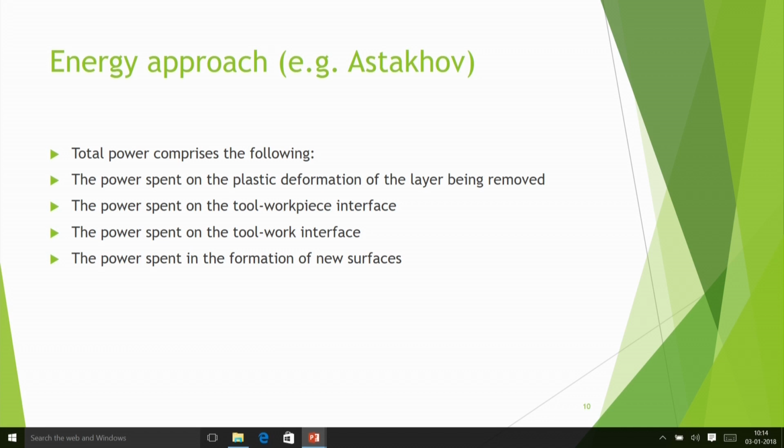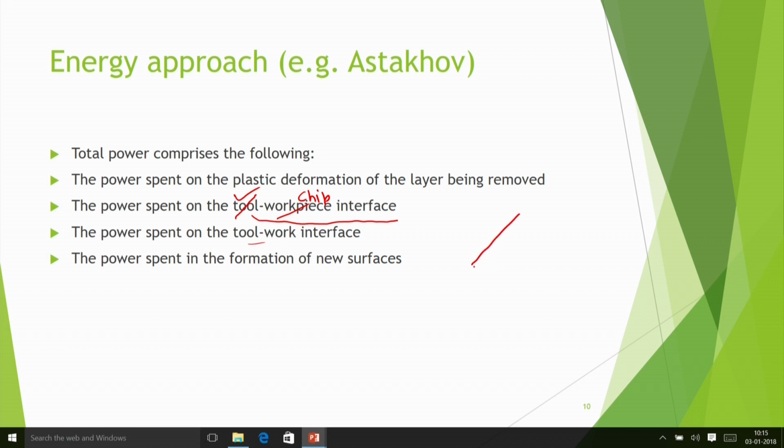Here we consider that the total power comprises the following: power spent on the plastic deformation of the layer being removed, then power spent on the tool-chip interface, and another power, the power spent on the tool-work interface.